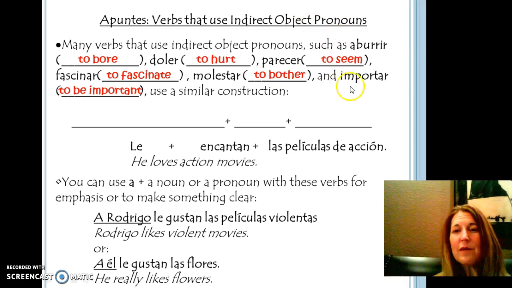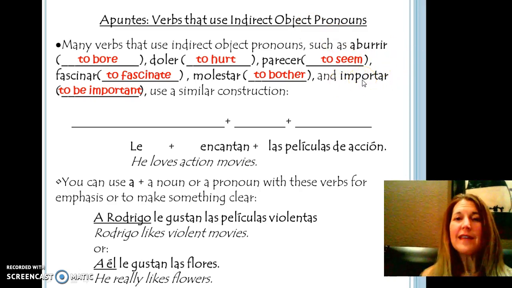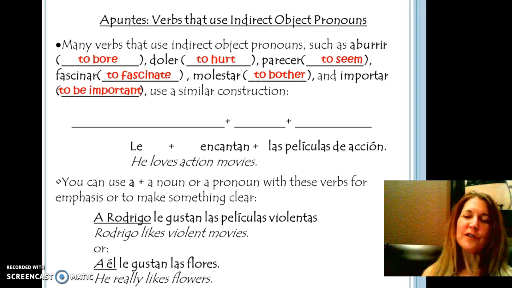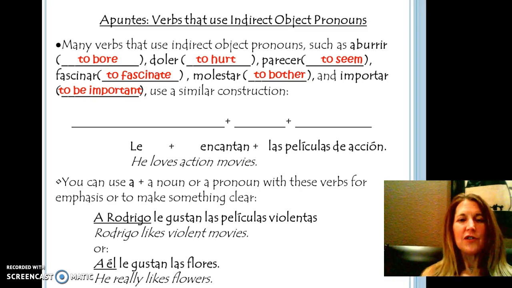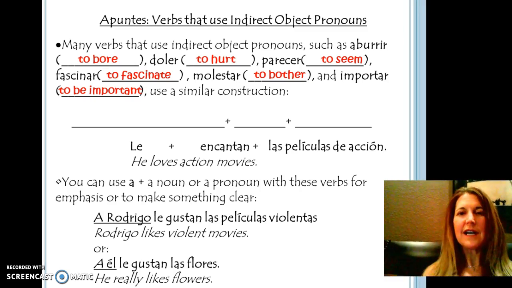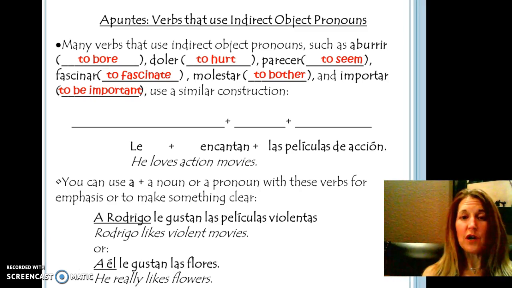So notice how we made the verb importar plural, because it's the grades that are plural. I'm not plural. It's the grades that are conjugated with the verb. So grades matter to me. So let's look at the construction. All those verbs we just looked at use the exact same construction as the verb gustar.